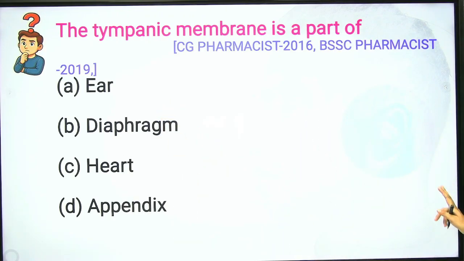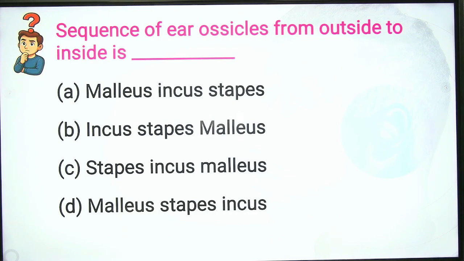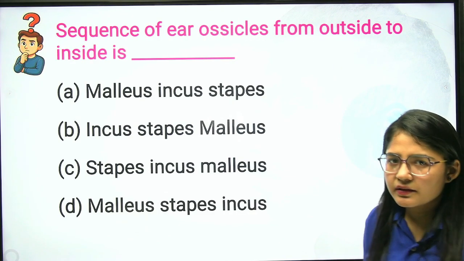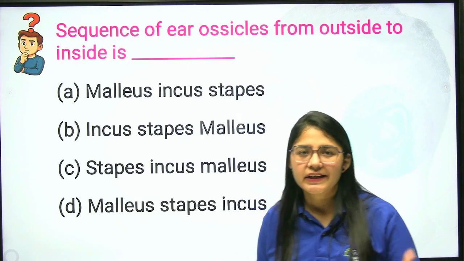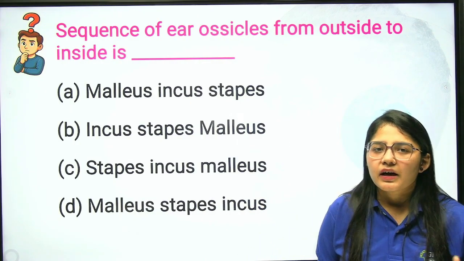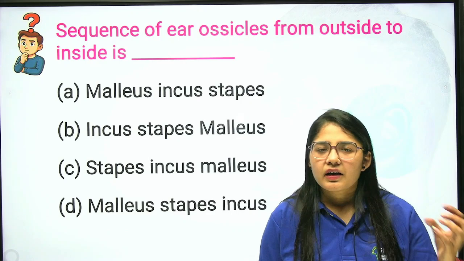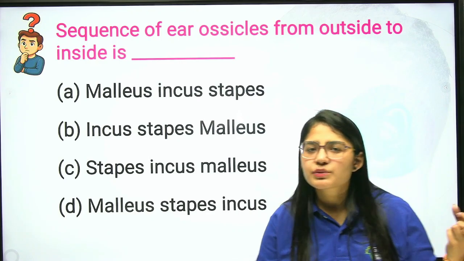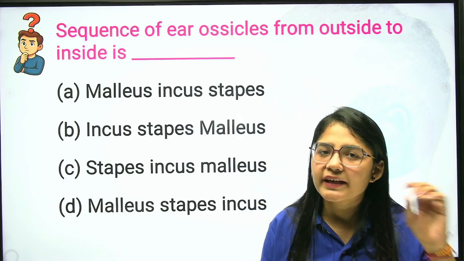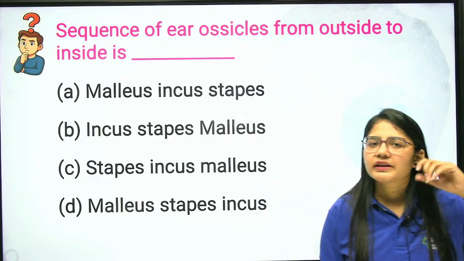Clear? Okay. Next question: the sequence of ear ossicles from outside to inside. I had already informed you of a trick, that is MISS. In your schools, we call our teachers miss in smaller classes. They used to hold our ear whenever they needed to punish us.